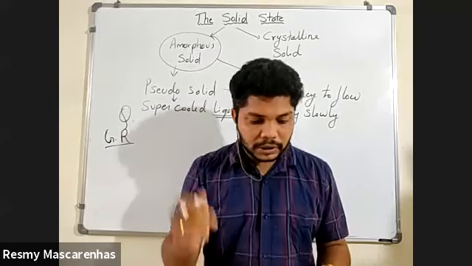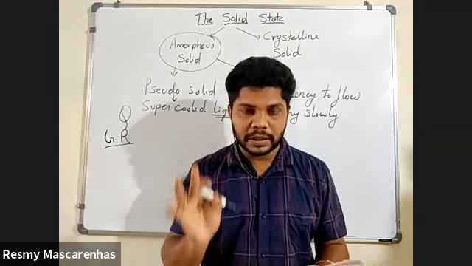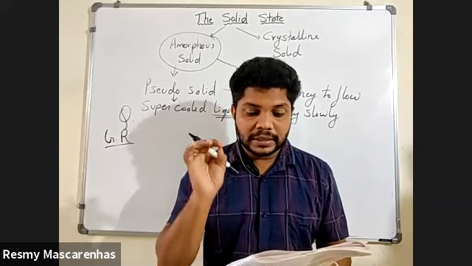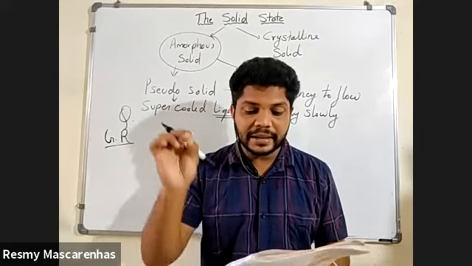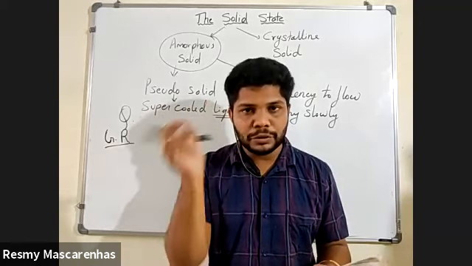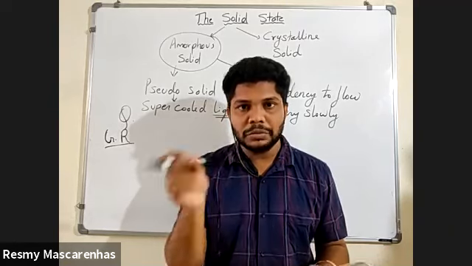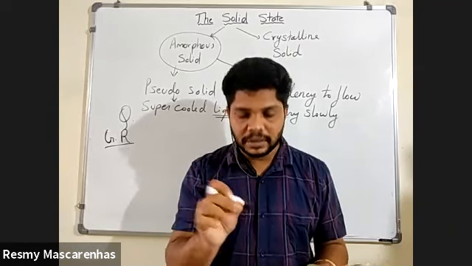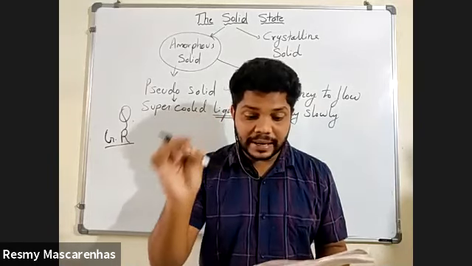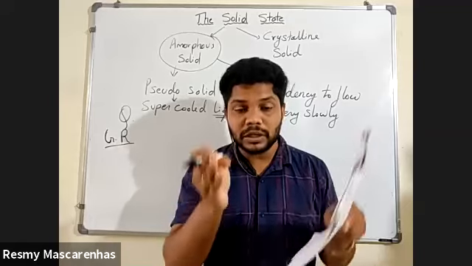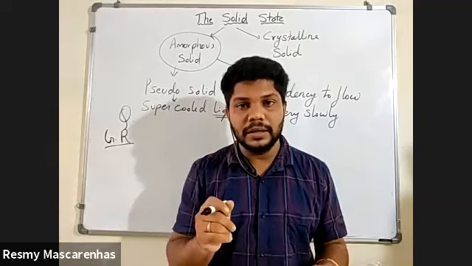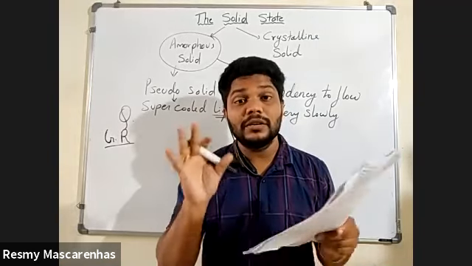Okay, good. So here the first property is shape. Now, with respect to shape, how have they distinguished? Crystalline solid is having a definite characteristic geometrical shape. This is the wording. Don't put your own words in this, because it should be scientifically correct. So what is the shape? Definite characteristic geometrical shape, meaning a particular shape will be mentioned. Then it is called a crystalline solid. Whereas amorphous solid is having irregular shape.